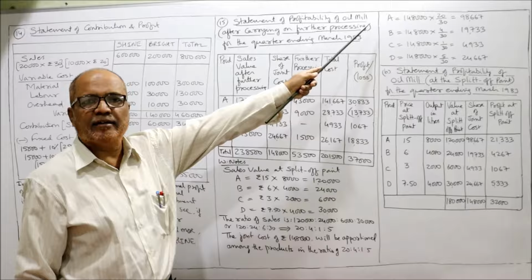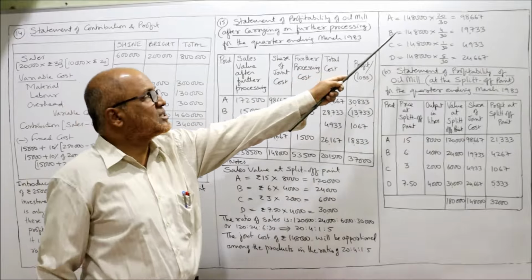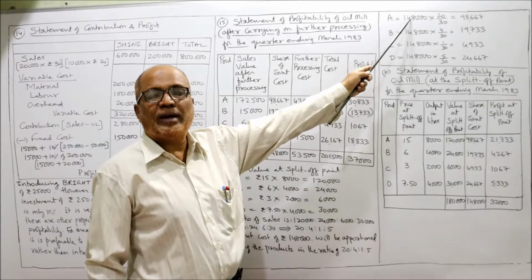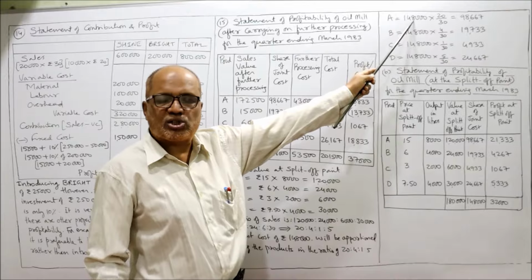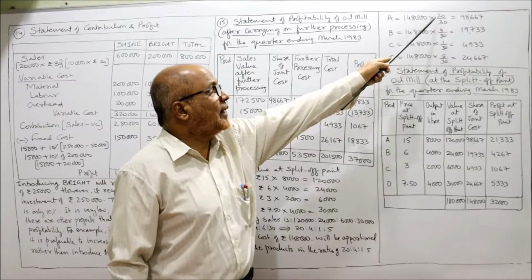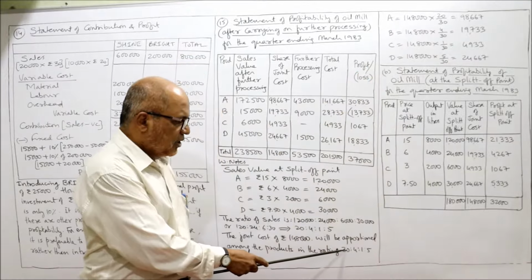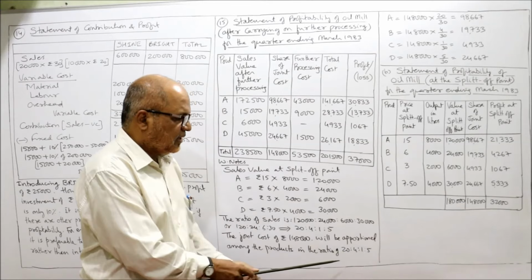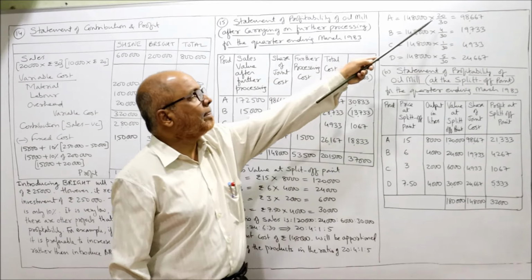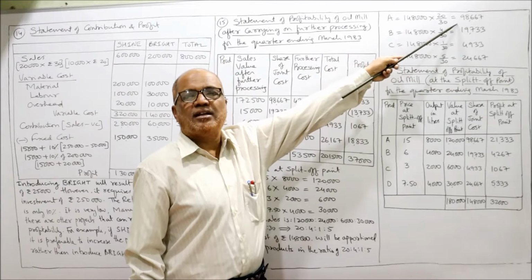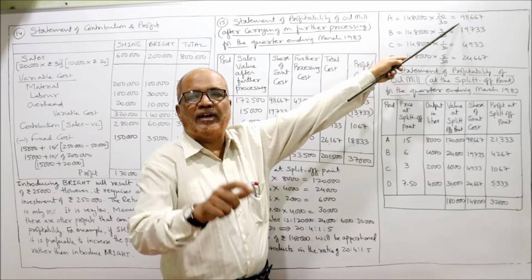Here, the total joint cost is 1,48,000, the total joint cost given in the first line, into 20 by 30. 20 plus 4 plus 1 plus 5 is 30. So 20 by 30 gives you 98,667. This is the share of joint cost of A.